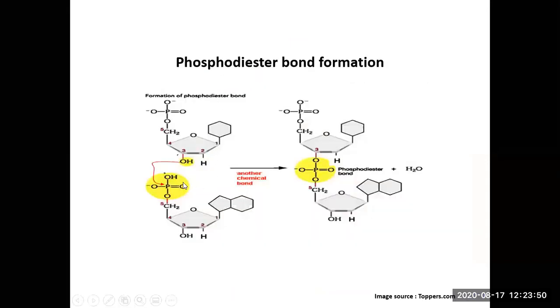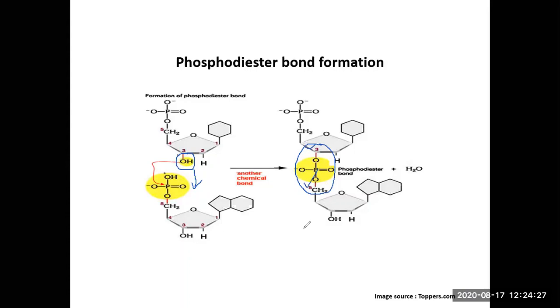And this is how a phosphodiester bond will be formed. We have seen it earlier, so we'll not spend much time here. You have a nucleotide here. This is a free hydroxyl group. This is required; in this direction the chain will be growing. Depending upon what is there on the template strand, a new deoxyribonucleotide will be brought in, and a 3,5 phosphodiester bond will be formed. This is carbon number 3, and this is carbon number 5. The chain will elongate by one nucleotide.